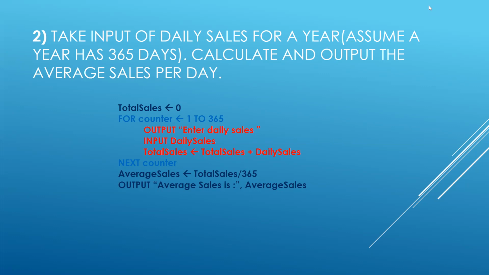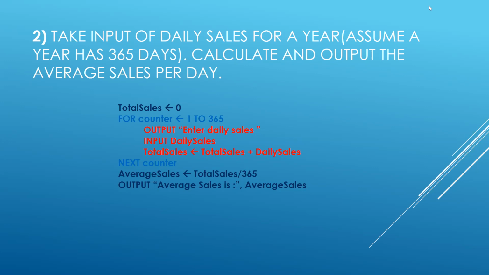Now, what I have done is I've taken a variable by the name TotalSales. And again, you can see TS with a capital letter and no space in between, the convention that we have talked about in the beginning, then equals 0. Initializing is being done in this line. A loop with for, again the same. There is no need to use while or repeat until. We've used a for loop here, and the loop is going to work 365 times, because it was mentioned in the beginning the year has 365 days. And you can see for Count equals 1 to 365.